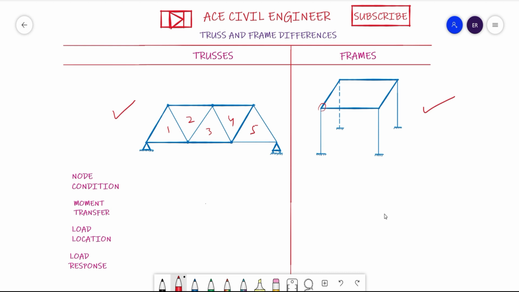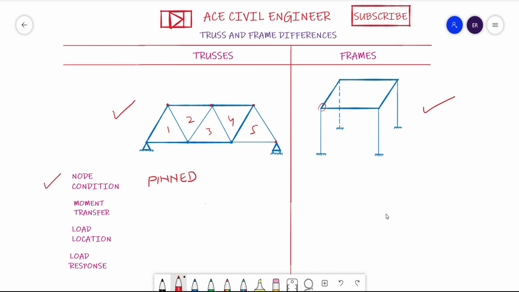But how can you differentiate between a truss and a frame by their characteristics? The first characteristic I'm going to discuss is the node condition. Here the node condition for a truss is always a pinned connection. So you can see always pinned joints here. Pinned joints mean, friends, it will allow relative motion or relative rotation between two or more connecting members. So in this case these are always pinned.